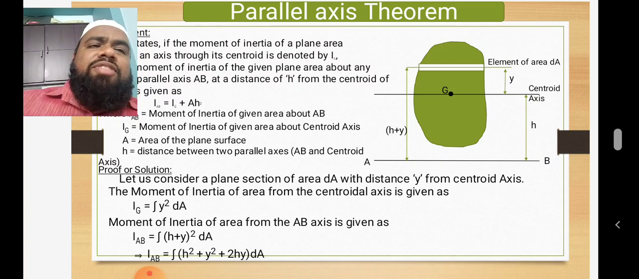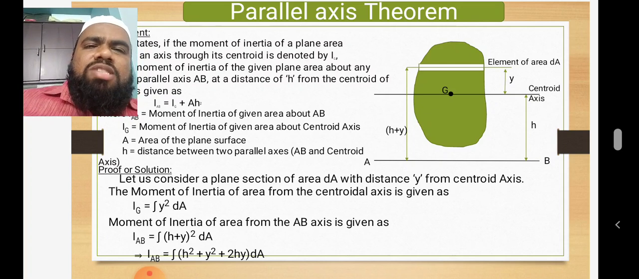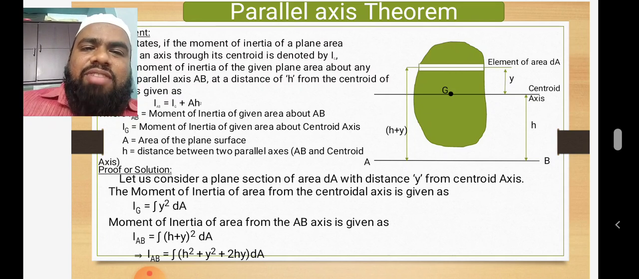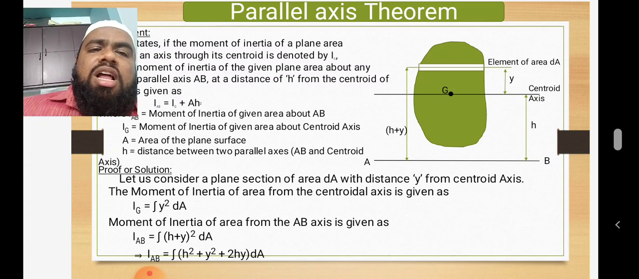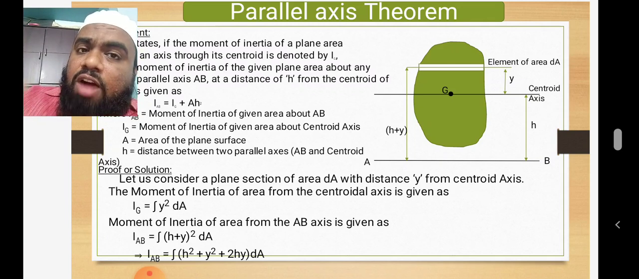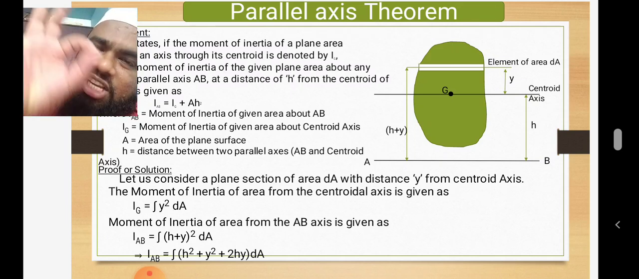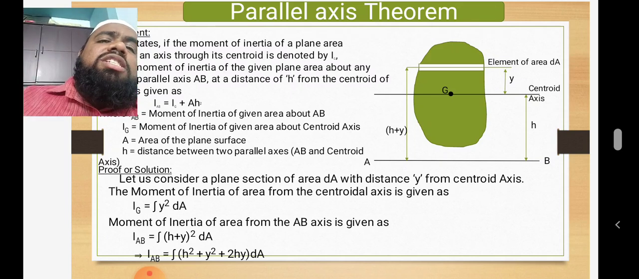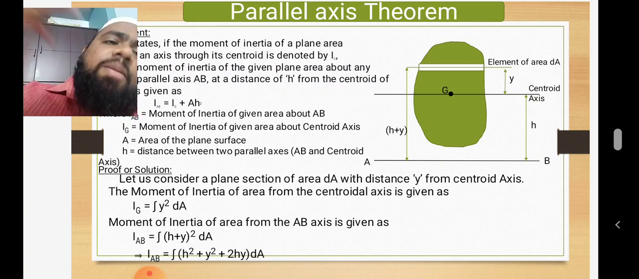Now the moment of inertia about G, the centroidal axis, is equal to the integral of y square dA. Now the moment of inertia of the area about the AB axis. The moment of inertia of the small part about G is that integral, and now the moment of inertia of the same small part about AB.